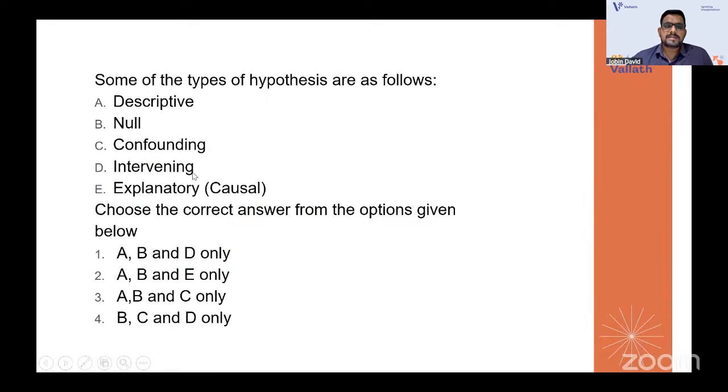Some of the types of hypothesis are as follows. Choose the correct answer from the options given below: descriptive, null, confounding, intervening, and causal hypothesis. You need to check which are the hypothesis types, and not go with the ones which are not types. Confounding is not a type of hypothesis because it is a variable, and intervening is also a type of variable. So you can go with A, B, and E. Descriptive hypothesis is there, null hypothesis is there, causal hypothesis is also there.